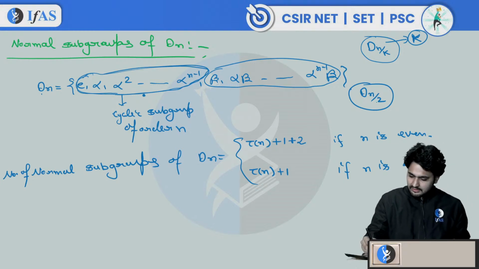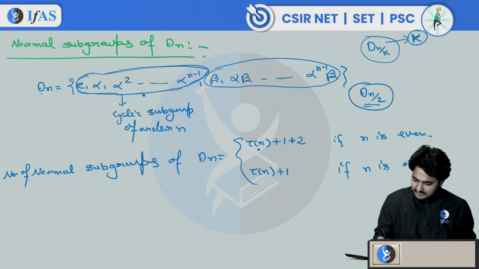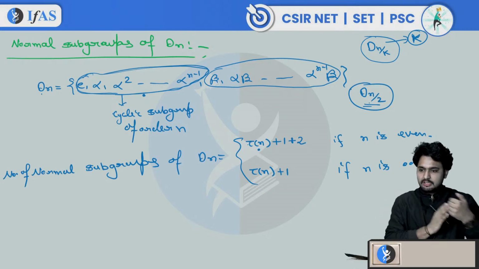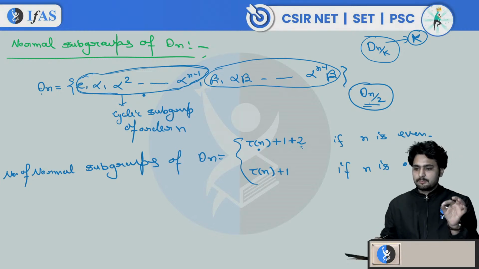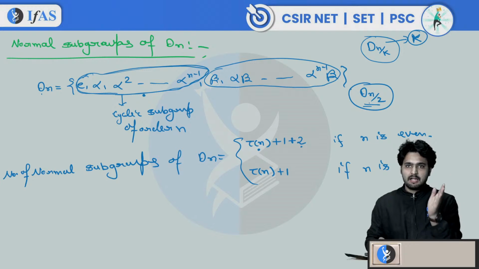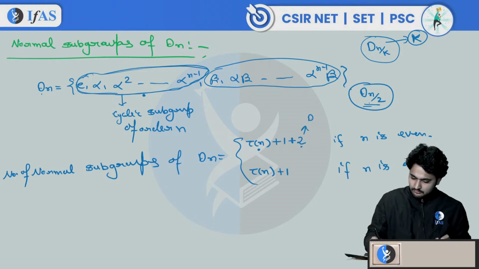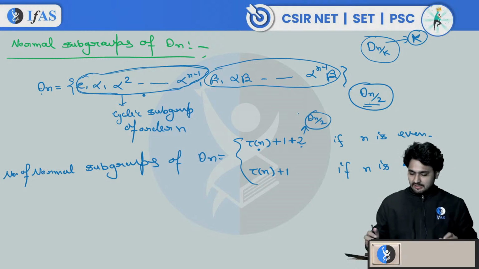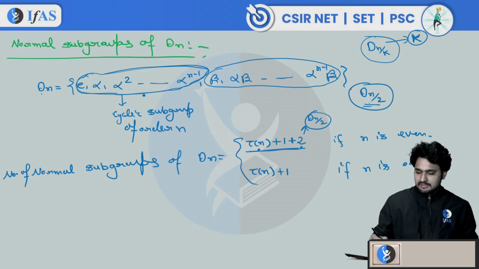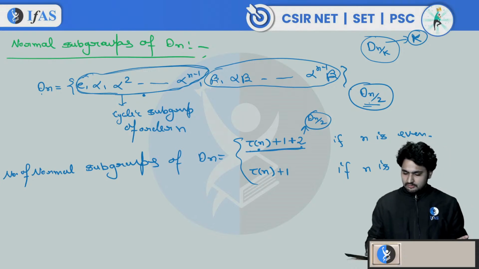So when you look for the Dn by 2 subgroups, the index 2 subgroups, one index 2 subgroup is already there inside Dn, the one which contains only rotations. And these are the subgroups which have no half rotations and half reflections. So if n is even, the total number of normal subgroups of Dn is equal to tau n plus 3.